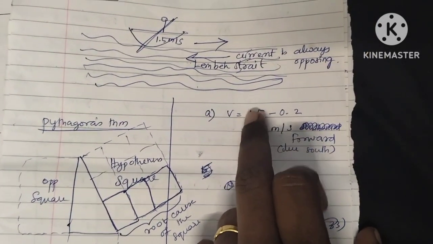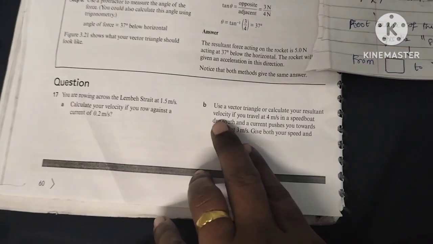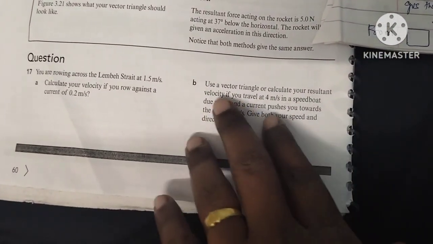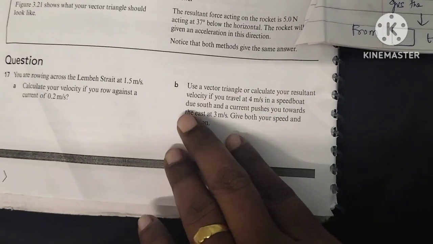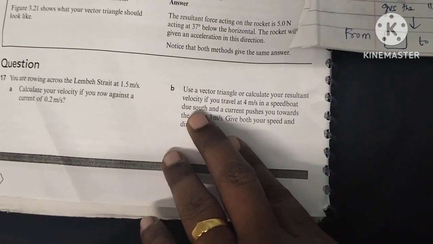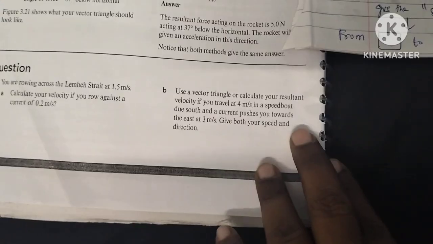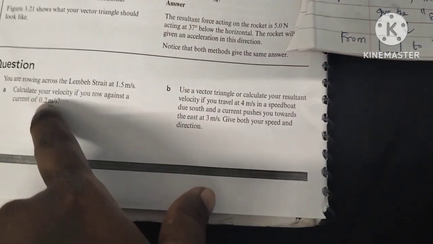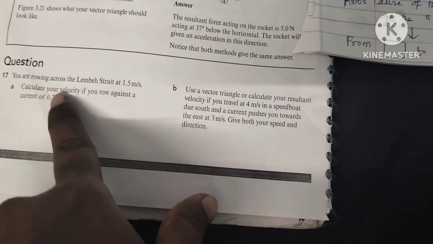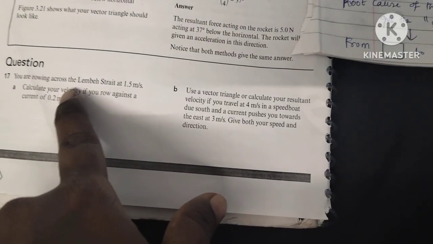ஏன்னா நம்மளோடது வந்து ஜாஸ்தியாக இருக்குது. இதோட ரெண்டாவது இதில் சொல்லியிருப்பாங்க, use a vector triangle or calculate your resultant force if you travel at 4 meter per second of the speedboat due south, அதாவது southward, you are traveling towards the south and the current pushes you towards east at 3 meter per second. ஸோ இதோட ஆன்சரும் நம்ம வந்து you can write towards south, ஏன்னா நம்மளோட ரோயிங் போட்டு தான் மோர் ஸ்ட்ரென்த்தில் இருக்குது. ஸோ அது ஆல்ரெடி சவுத்தில் போய்ட்டுருக்கு. ஸோ இட் வில் கோஸ் towards south.